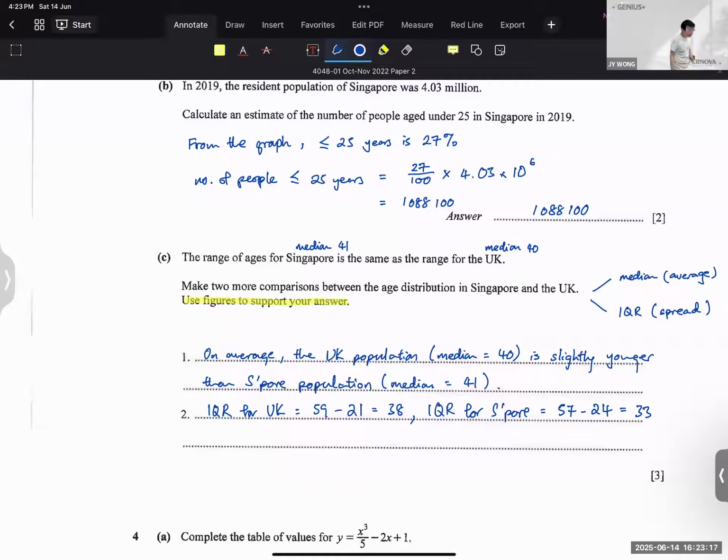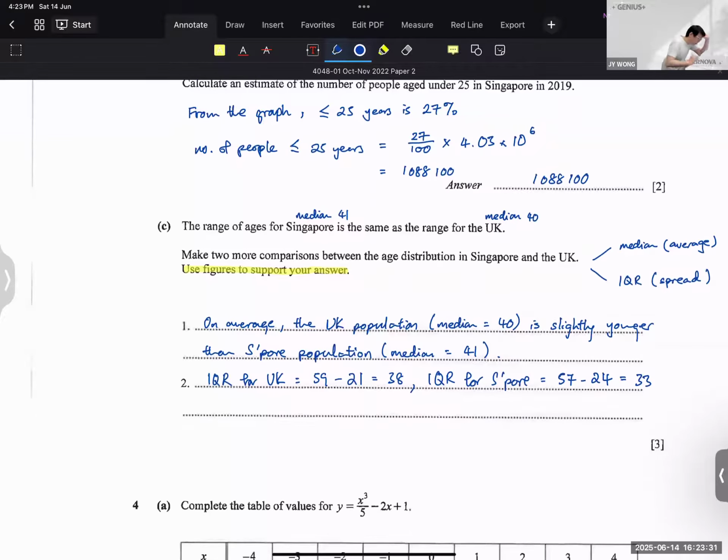So for finding the two IQRs, you get 1 mark. That's why the question is a 3-mark question, not a 2-mark question. So they give you 1 extra mark for finding the IQRs. And now you can compare using the IQR. So what does that suggest about the age distribution?